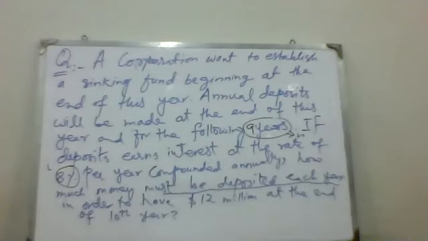R can be defined as the value that we have to pay every year. So Ravi, tell me what is R here in this problem?